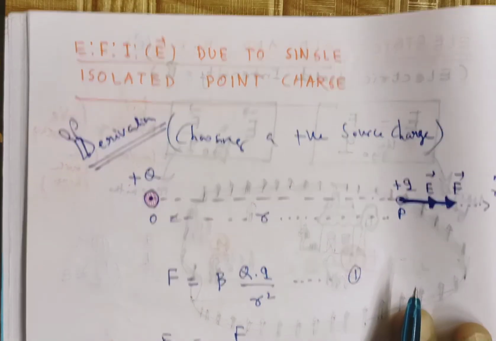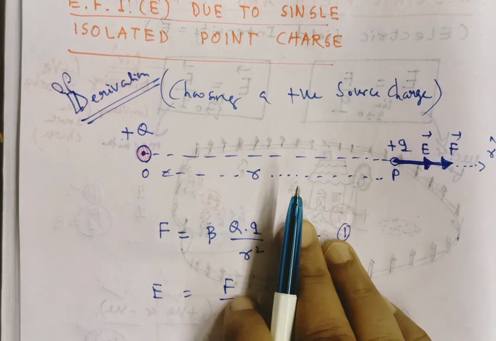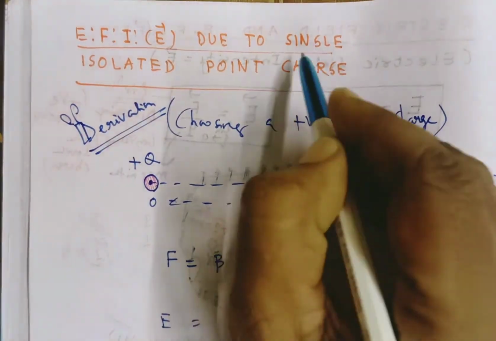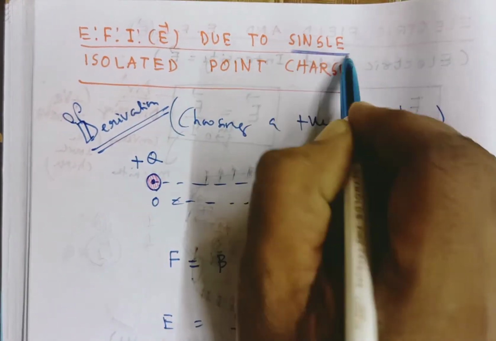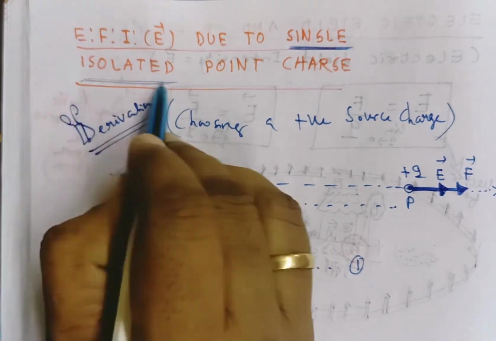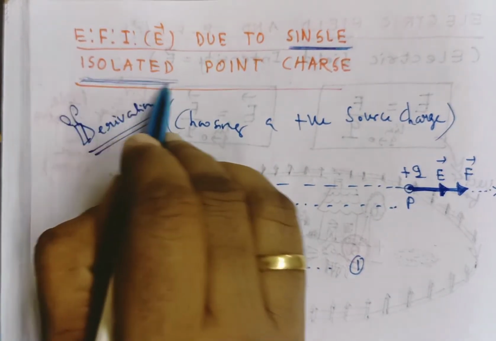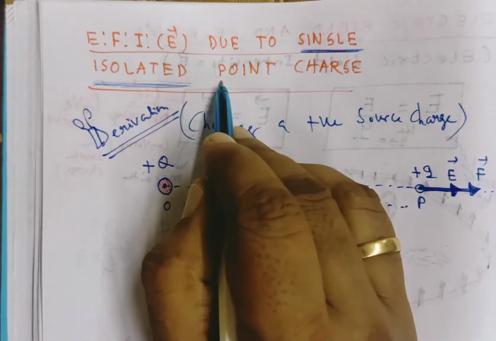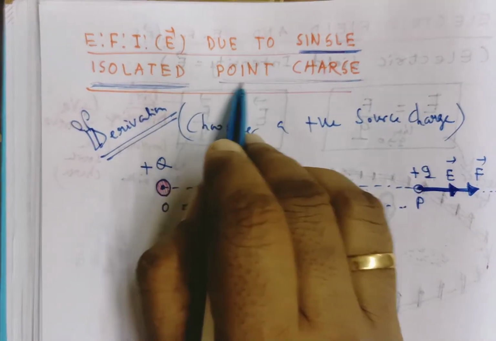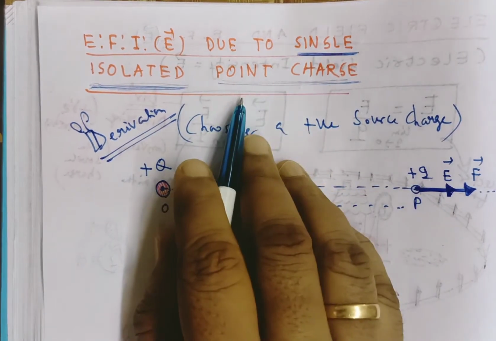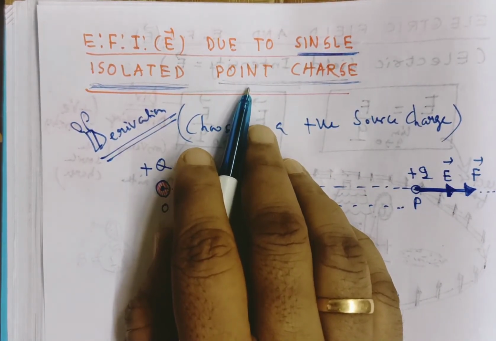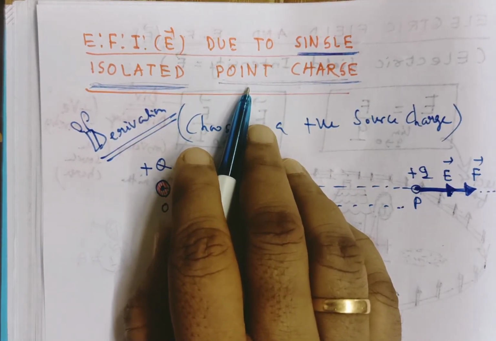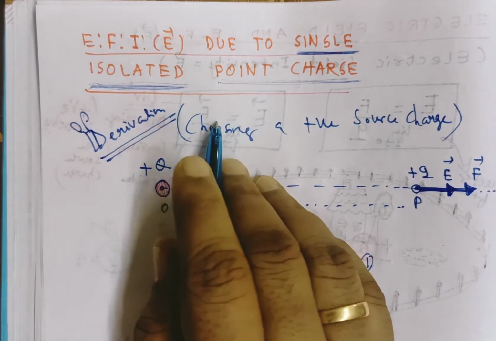Now we come to a derivation: the electric field intensity due to a single isolated point charge. Single means only one. Isolated means it is free from other charges, with no other charge nearer to it. Point charge: do you know what a point charge is? When the size of the charged body is very small compared to a standard distance, it is taken as a point charge. Now we have to derive it.